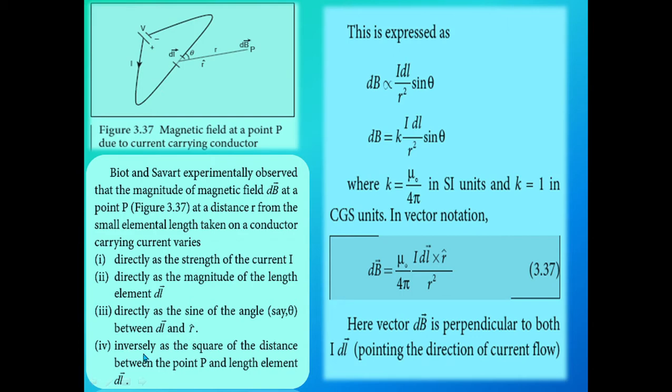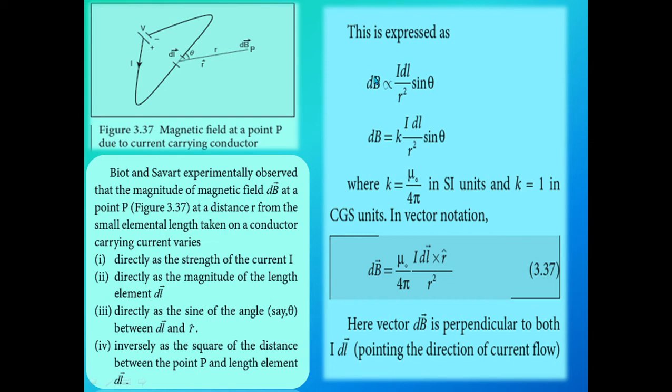The last one is inversely as the square of the distance between the point P and the length element dl vector.